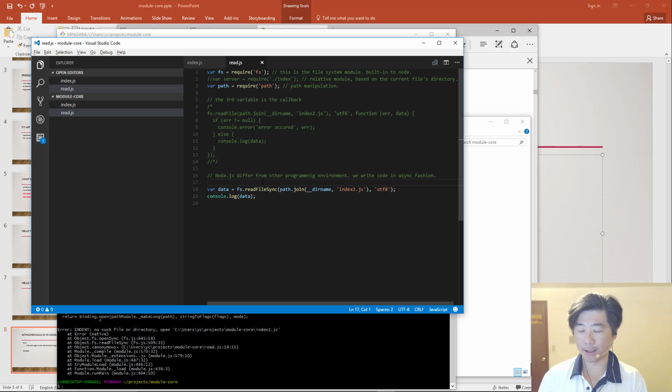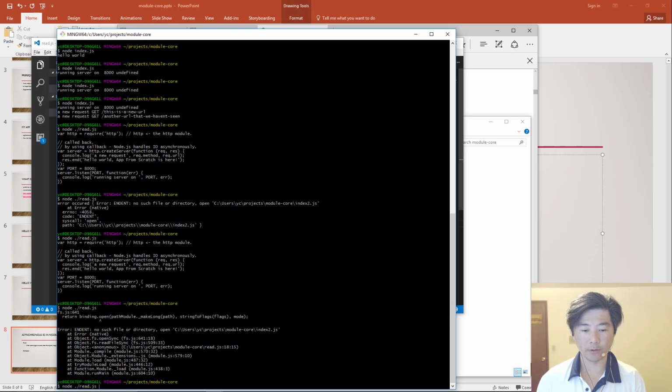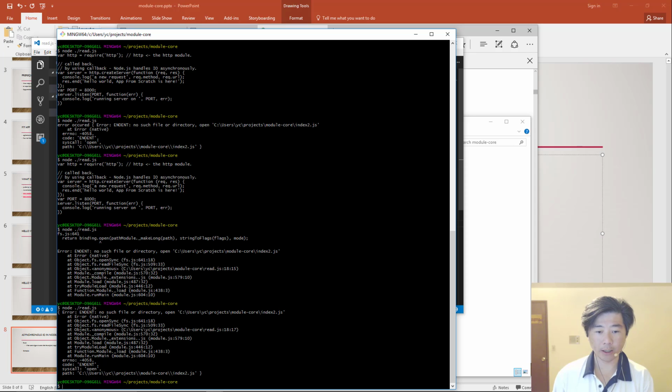But in that case, what it means is that if you want to handle the error, you have to put the code in a try and catch block like this. So if we run that, then we can see that we're now handling that error.